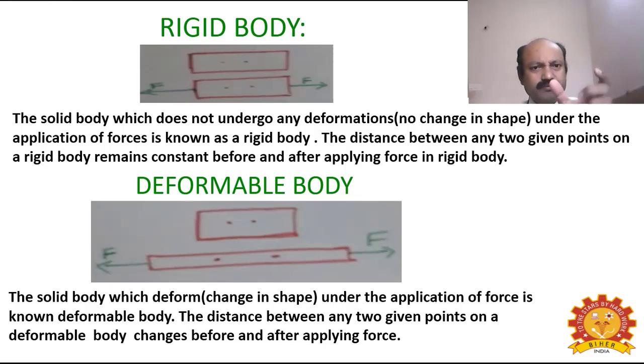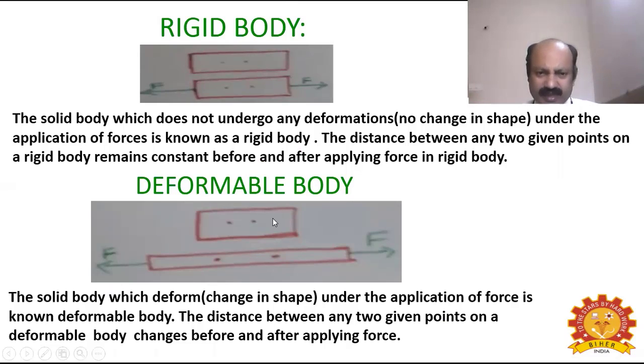for example, before applying force, if the distance is 10 centimeters, after applying force also the distance between the marked points remains the same, because no change in shape is there, no elongations are produced. Such a body which does not undergo any deformation or any change in shape during application of force is known as a rigid body. The distance between any two given points on a rigid body remains constant before and after applying force. Next, what is meant by deformable body? See here.